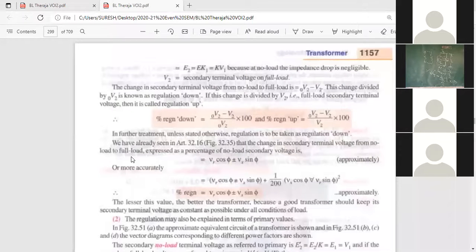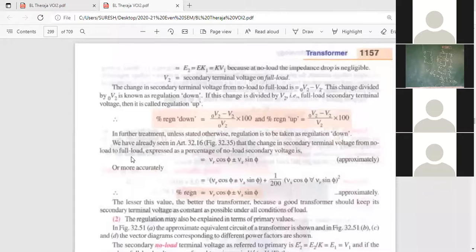If in the denominator you take the no load voltage, that is called percentage regulation down. See the second formula. What is taken in the denominator on the right side? V2. Two formulas are there, you see on the screen.